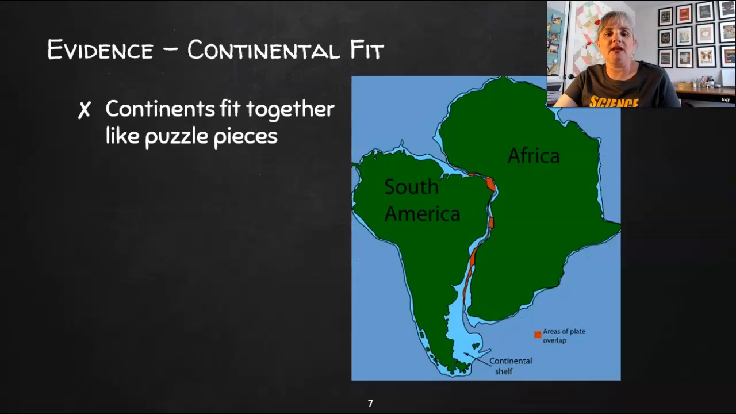The second piece, and this is probably actually what got him started on this whole theory, is that he noticed that the continents fit together like puzzle pieces, in particular South America and Africa. So when you look at a map, it just looks like South America and Africa fit together. And so that's what started him on this curious journey that the continents moved.